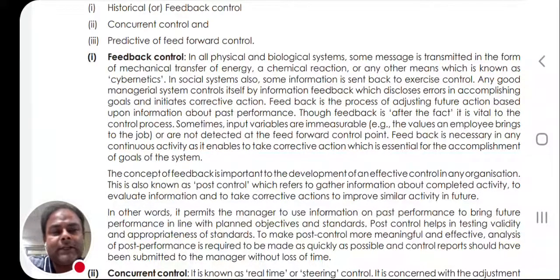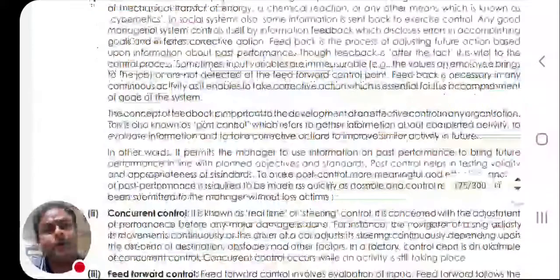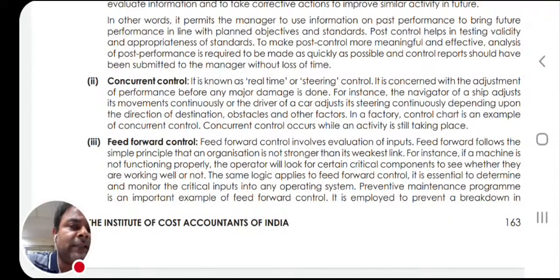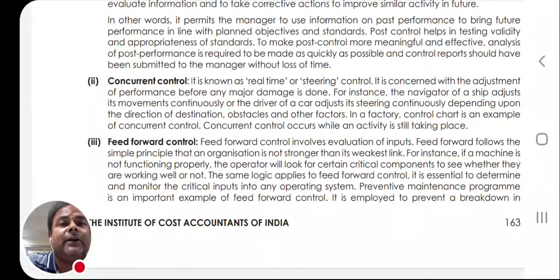So it's all about following the objective, following the goal, that within the stipulated norms of time and cost, the work has to be done. So proper feedback and corrective measures are supposed to be taken very appropriately and on time, so that things can be done very properly. So this is feedback control. Now the second one, as you can see on the screen, is concurrent control.